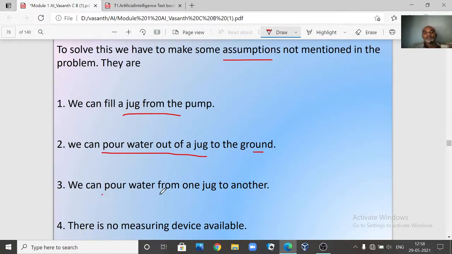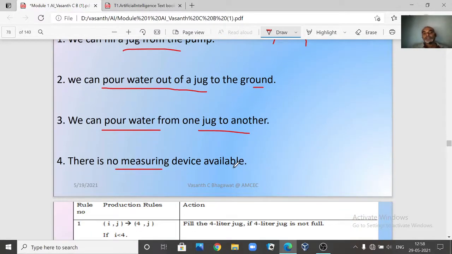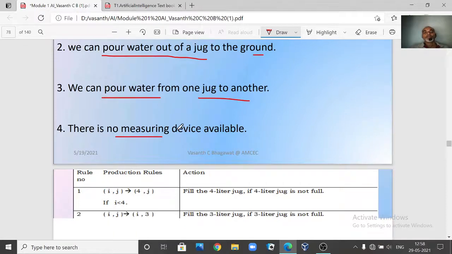The third one: you can pour water from one jug into the other jug. That means you can transfer the water from one jug to the other, which is allowed for us. Another assumption is that no measuring device is available for us. So with these assumptions, we now try to build some rules.